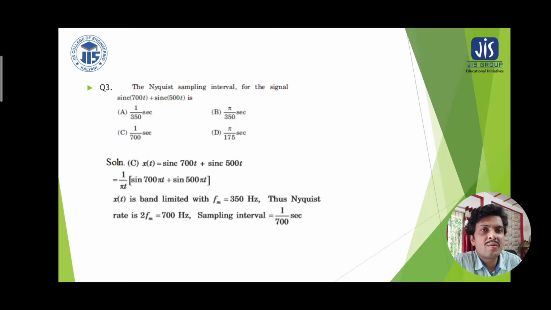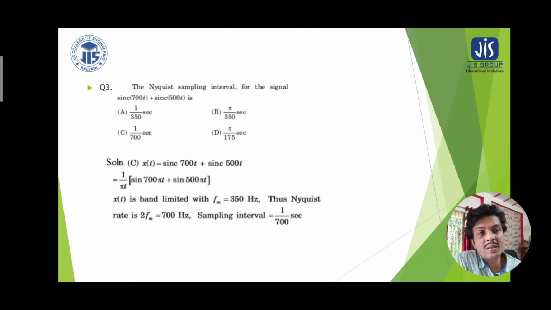So here, if you rewrite the equation x(t) equal to sinc of 700t plus sinc of 500t, you can find a simplified equation equal to 1 by pi t times sine of 700 pi t plus sine of 500 pi t, because sinc x is nothing but sine of pi x by pi x.